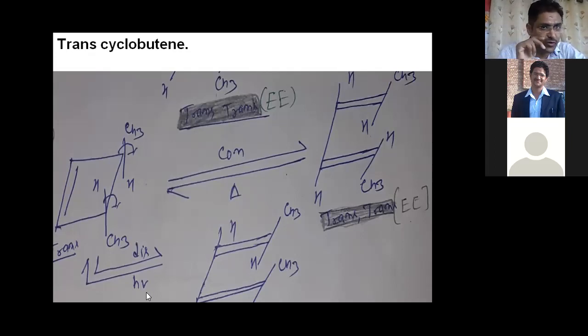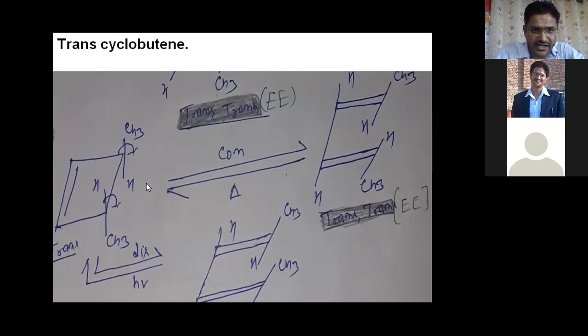If you think about symmetry, the third molecular orbital in the excited state, which is the LUMO, has mirror plane symmetry. And mirror plane symmetry is connected with disrotation, right? So under photochemical condition there is disrotation, not conrotation. In disrotation, one part rotates in the clockwise direction and the other part rotates in the anti-clockwise direction.